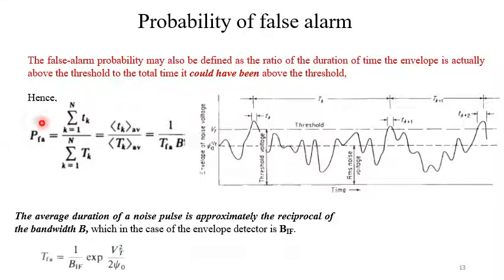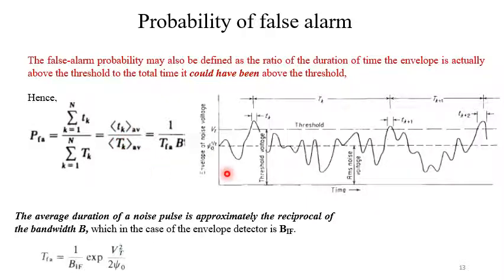So PFA can be written as summation of small tk divided by summation of capital Tk, that is, small t average and capital T average.